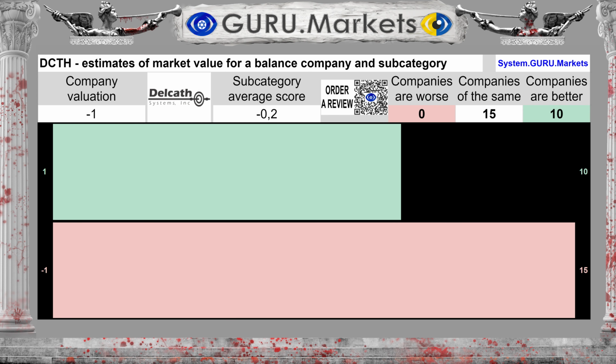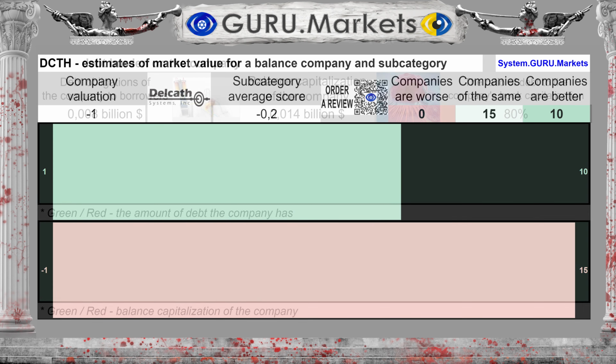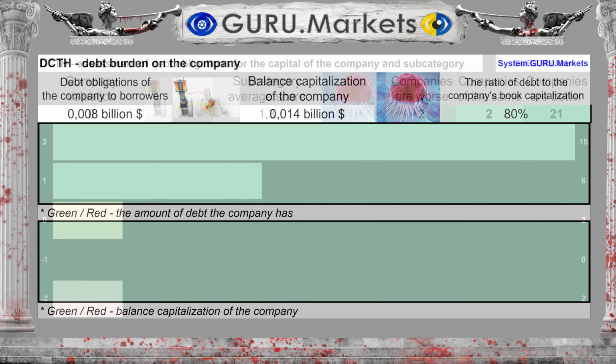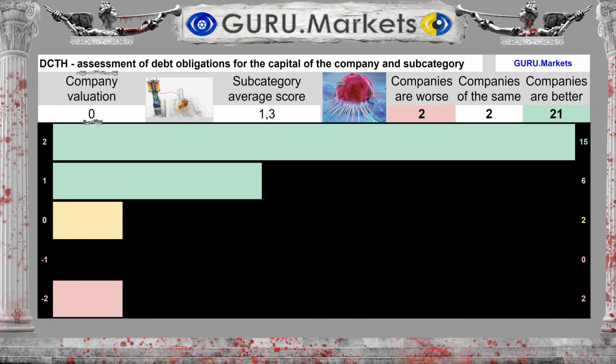Assessment of the company's share of market and balance sheet capitalization in the subcategory: Bad, -1 point. The financial liabilities of the organization under study amount to $0.008 billion. Financial liabilities to book capitalization account for 80% of the company's capital. Rating based on the level of the company's debt obligations: Tolerable, 0 points.